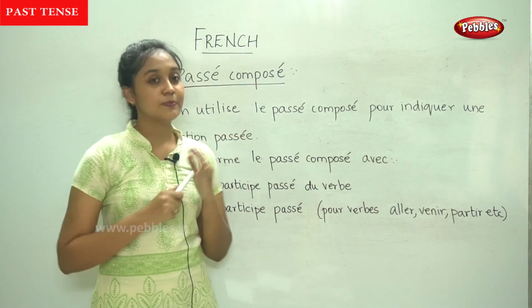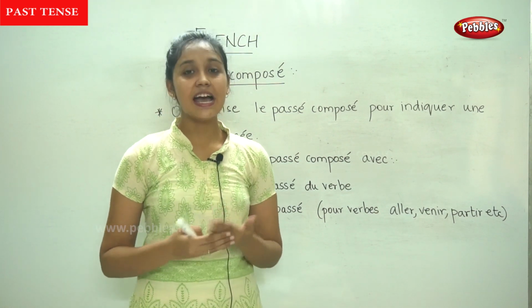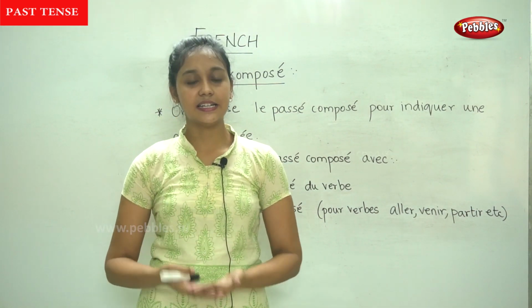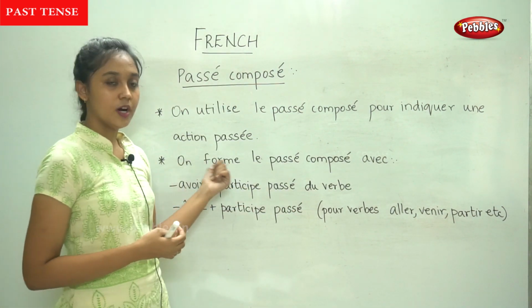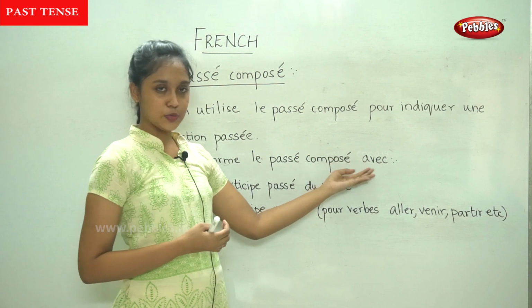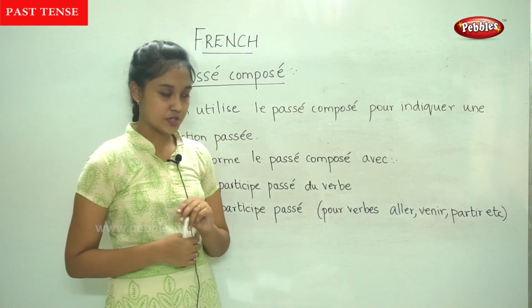So we use passé composé to indicate that a particular action has already been done. So on forme le passé composé avec, so we have two rules for passé composé.